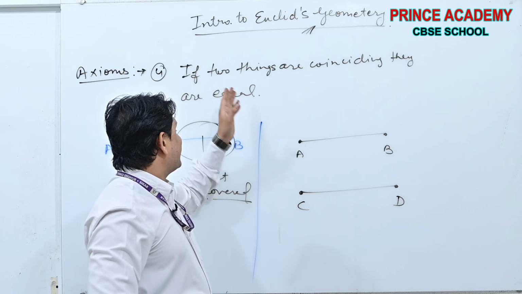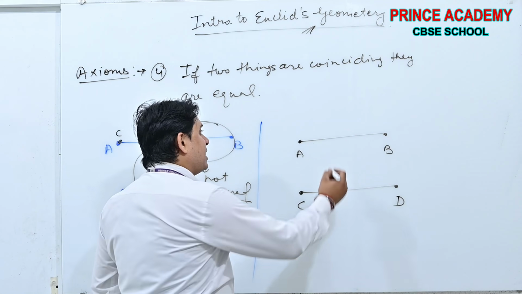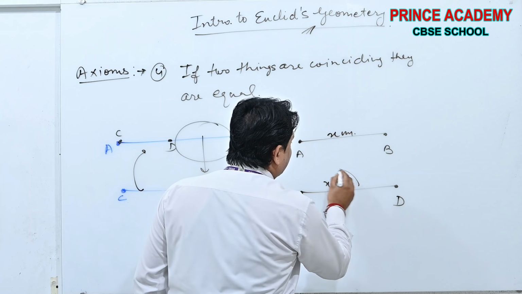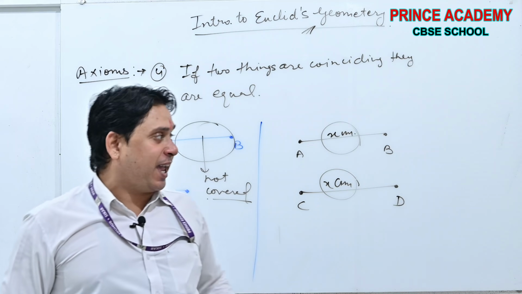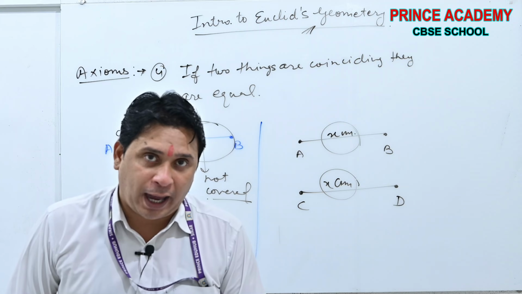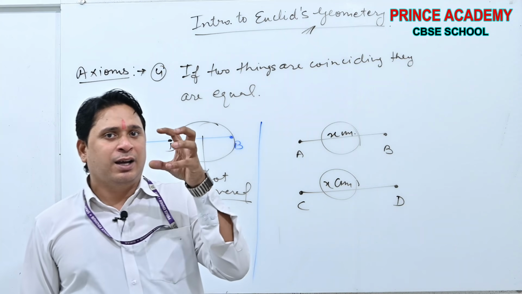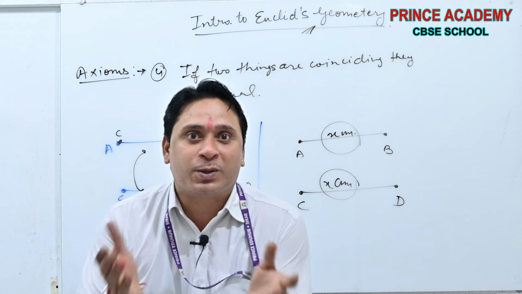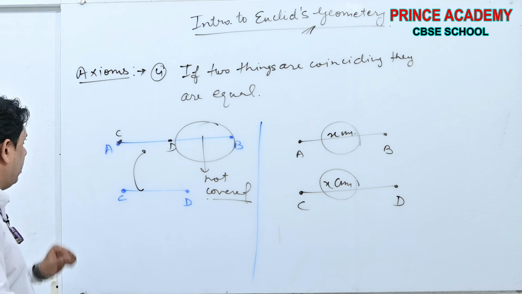In that case, the things are coinciding, and therefore beta, these are equal. Suppose this is x centimeters, it will also be x centimeters. Only in that case, these are equal. If a circle is coinciding with another circle, then the circles are equal also. Done beta? Okay, you can take the screenshot.